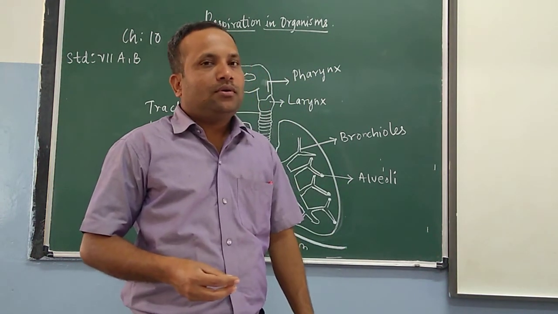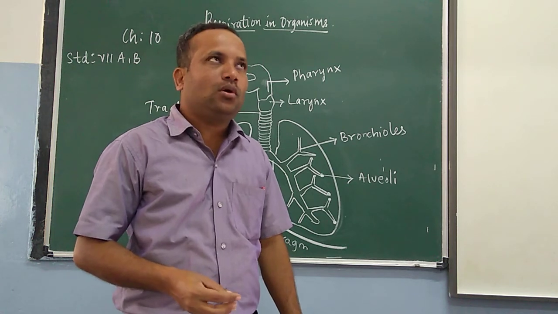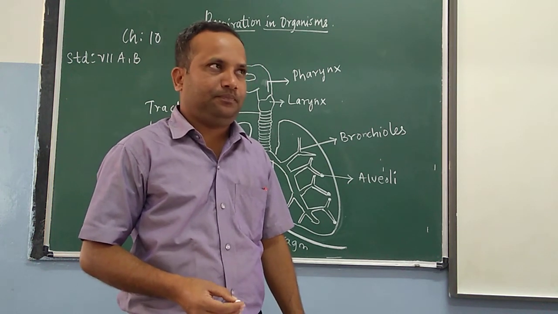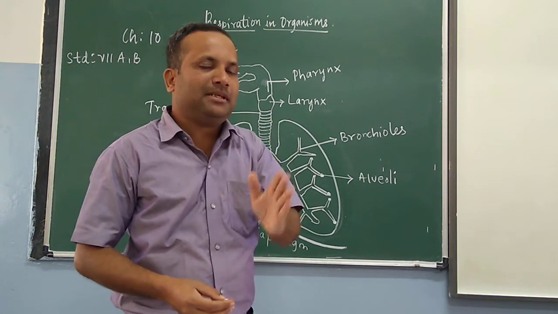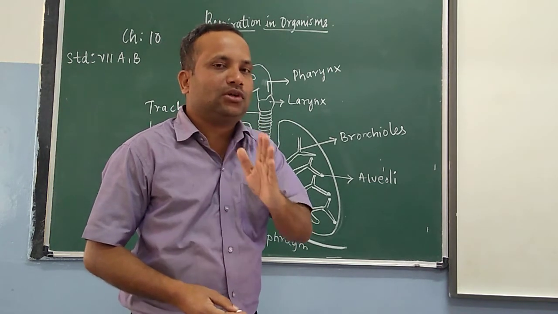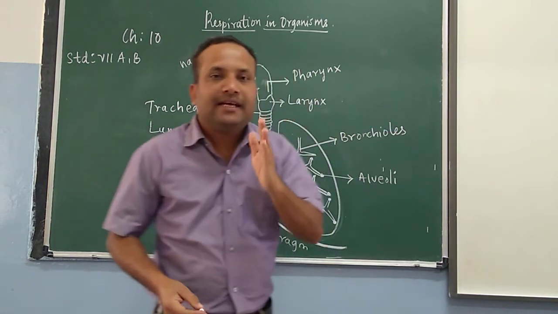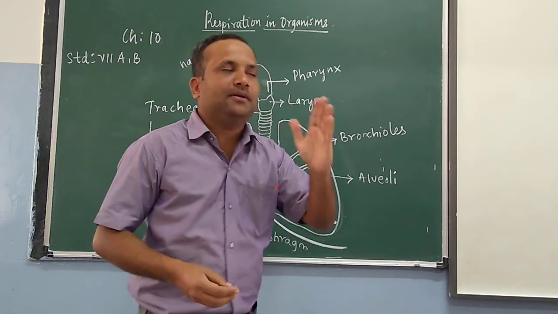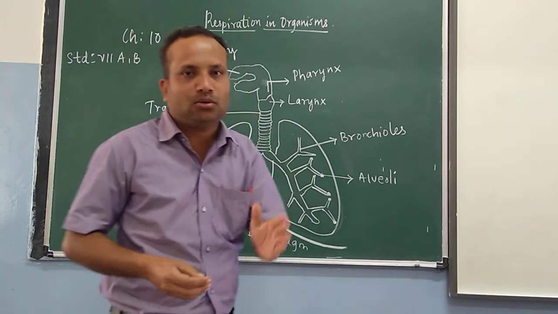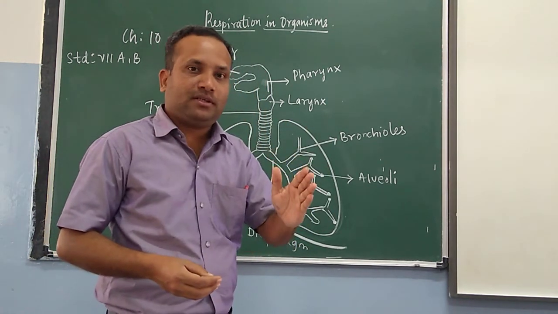So we get oxygen into our body through respiration. So oxygen is very much required for the digestion of the food and to get energy from the food. So we get oxygen through respiration. Okay.